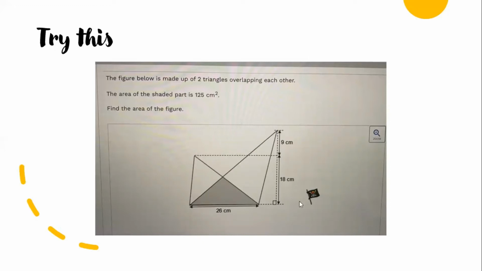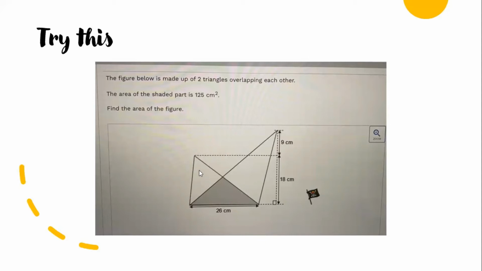After that, you minus away. You take half times 27 times 26, you got 351. After that, you take 351 minus 125, and you get 226. So the area of this part is 226. Because you got the big part, and you minus away this shaded one, you got this one already. So it's 226. Now you have left this one.